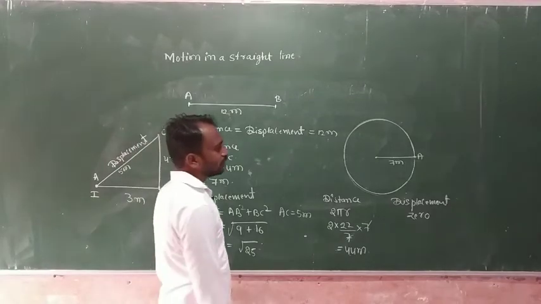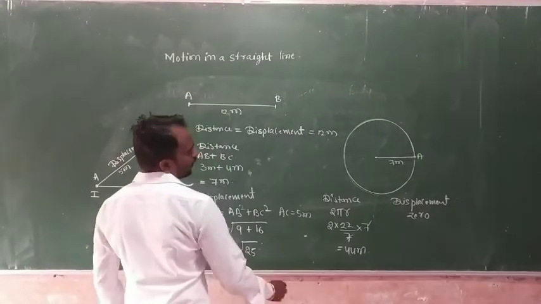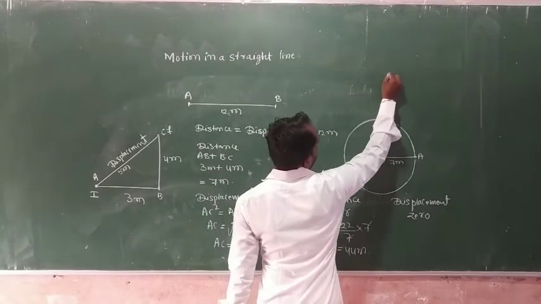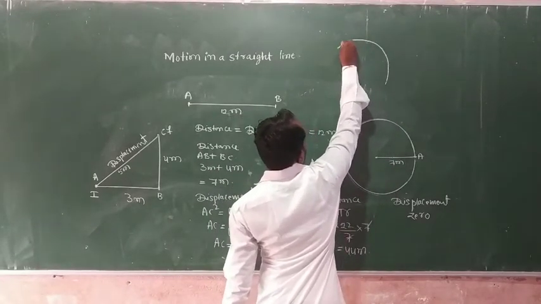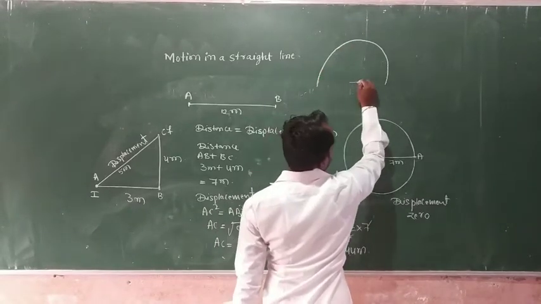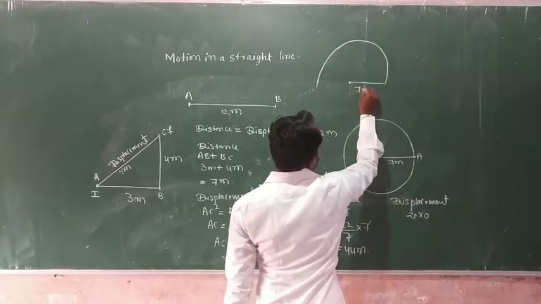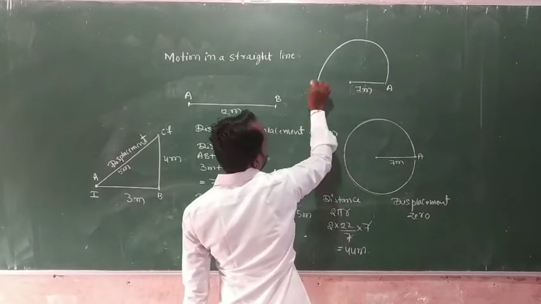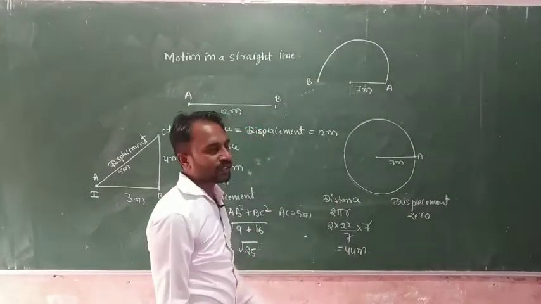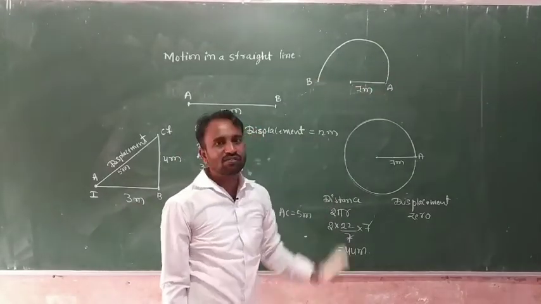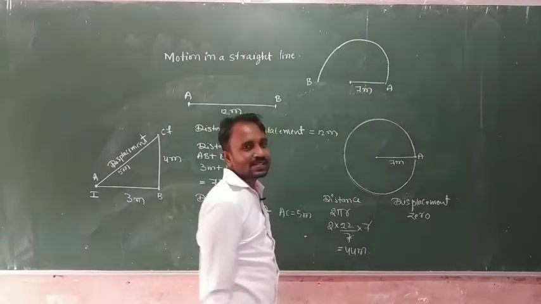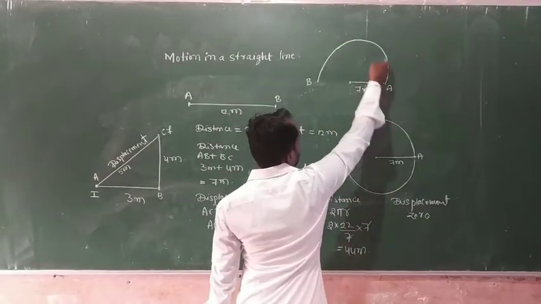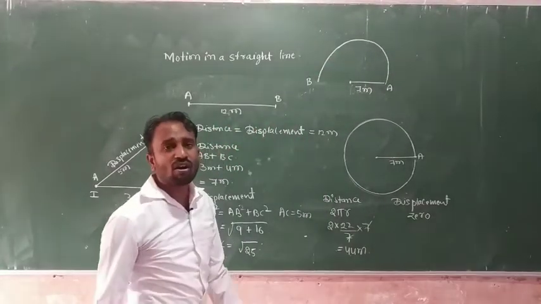Another example. Suppose an object covers only half of the circle, and its radius is 7 meter. Here A is the initial position and B is the final position. So here, distance is the total traveling path, which is nothing but half of the circle.